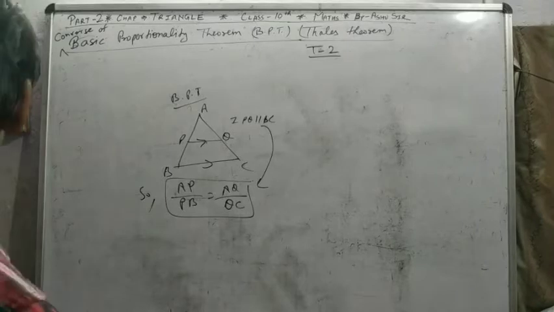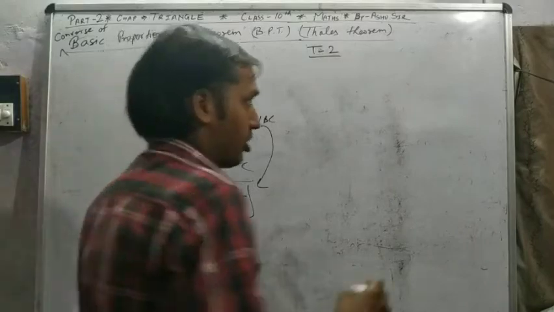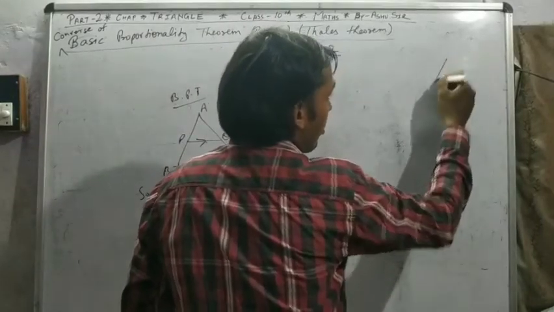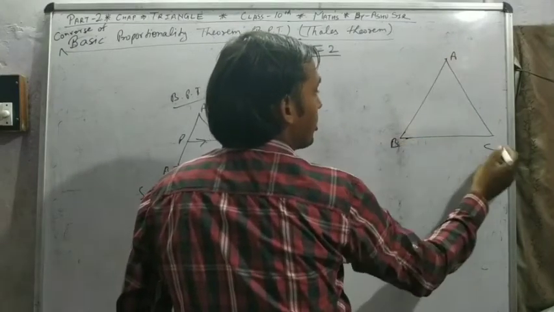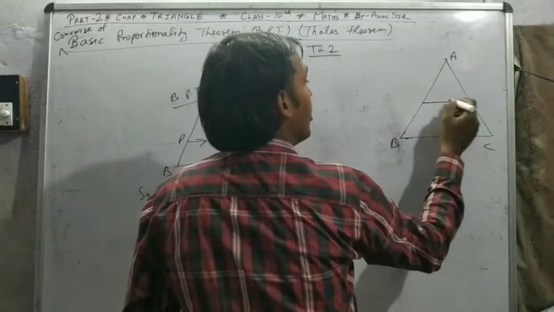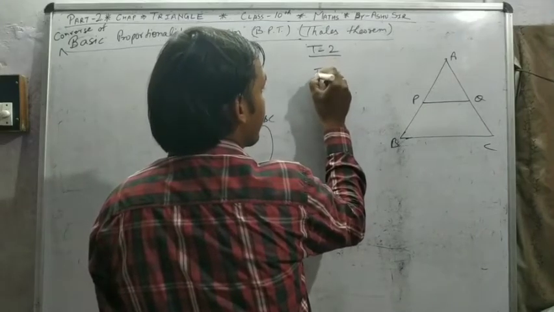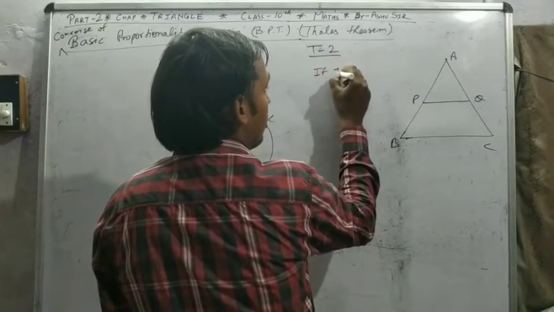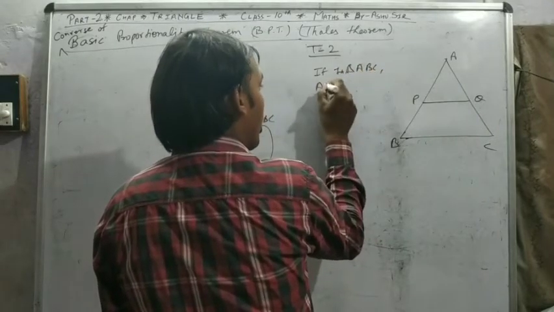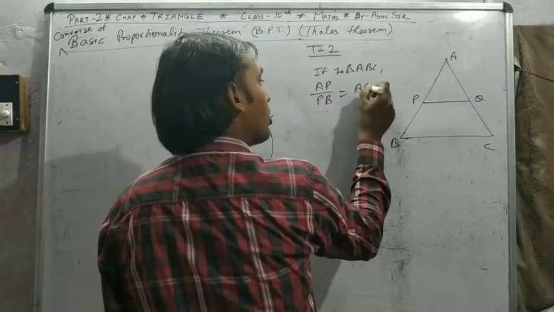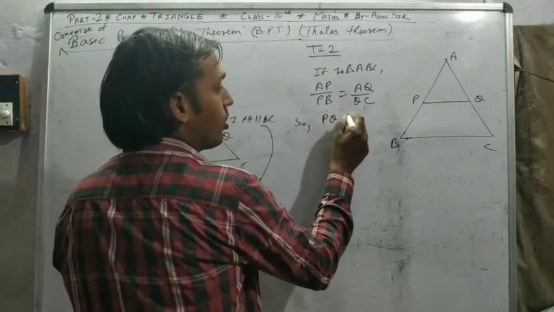If a line divides the two sides of a triangle in the same ratio, then this line must be parallel to the third side. Means suppose this is a triangle ABC. If any line PQ, in triangle ABC, AP upon PB is equal to AQ upon QC, so PQ is parallel to BC.